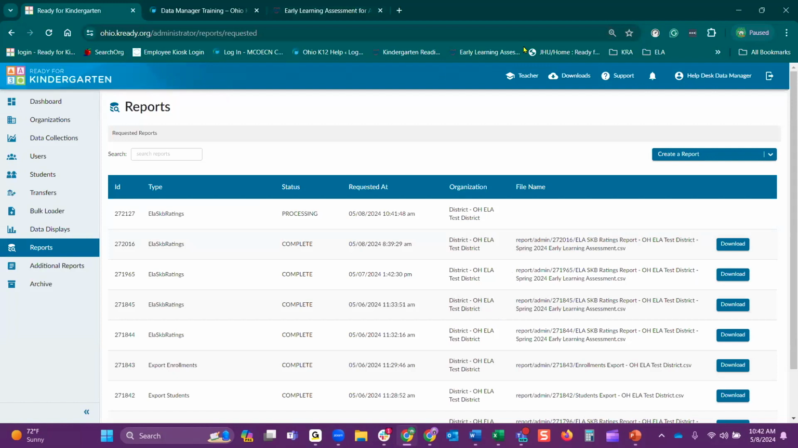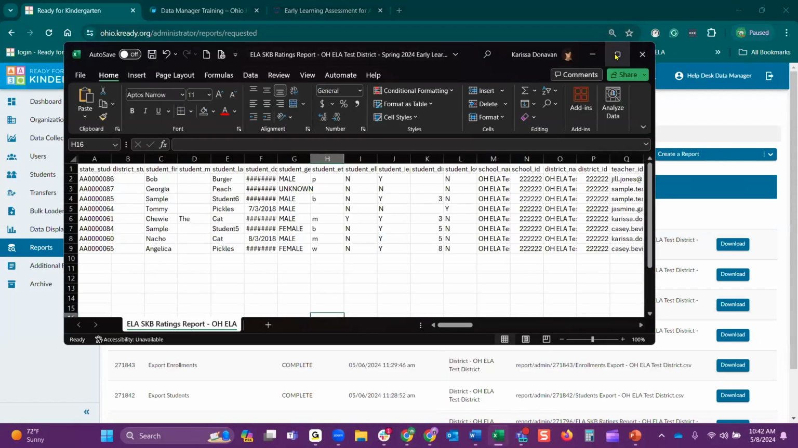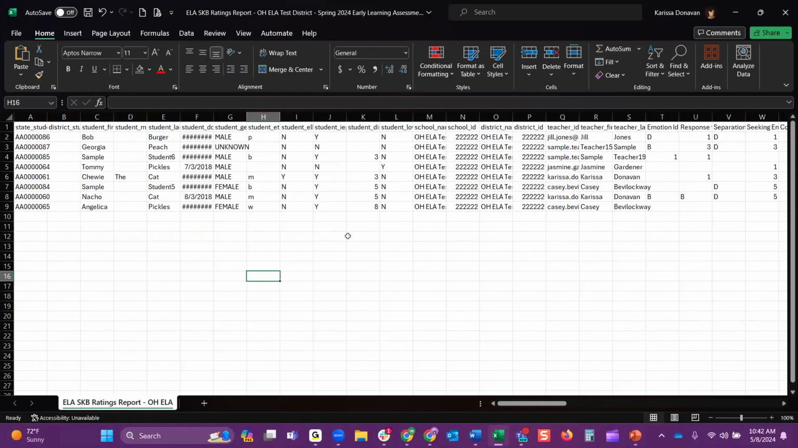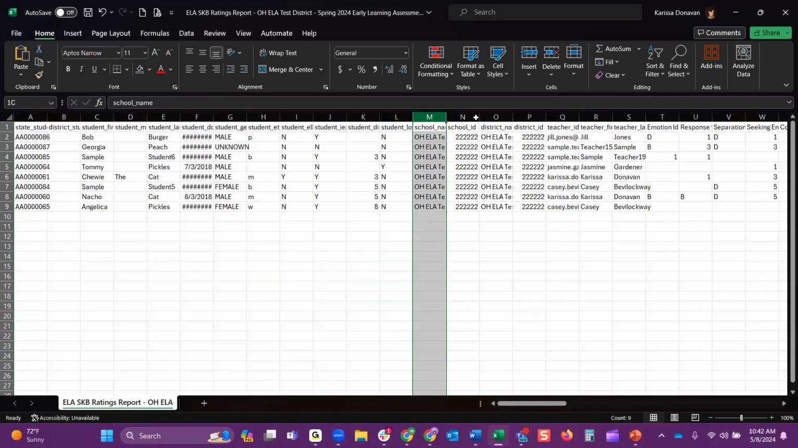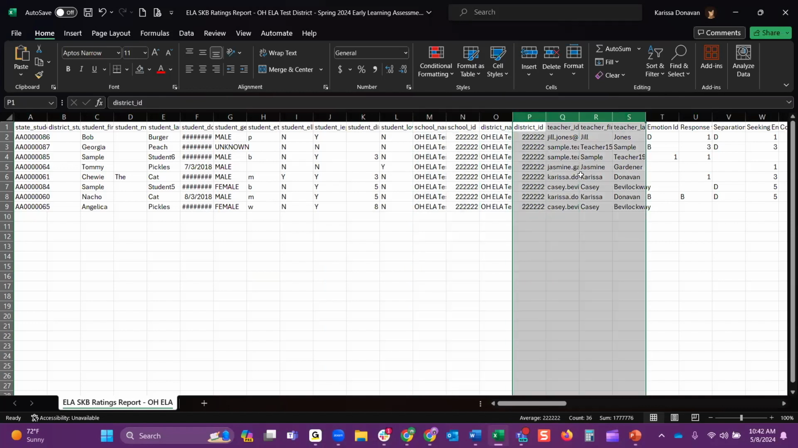So for time purposes, I went ahead and generated this just before, and this is the report that generates. These are all of my students, so all of my student information, each of their information, their date of birth, all of that. Then you have the school information, what school, and then the teacher information, so I can see which teachers they're attached to.